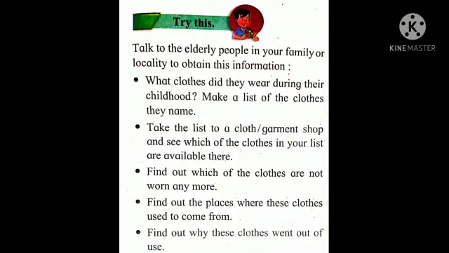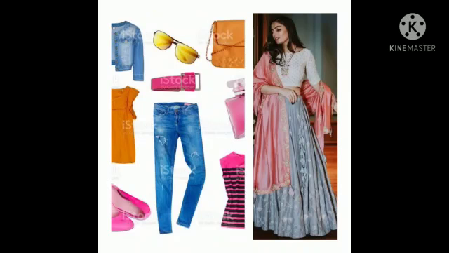Next, try this. Talk to elder people in your family or locality to obtain this information. First, what clothes did they wear during their childhood? Make a list of the clothes they name. Second, take the list to a clothes garment shop and see which of the clothes in your list are available now. Third, find out which of the clothes are not worn anymore. Next, find out the places where these clothes used to come from. Last, find out why these clothes went out of use. Because of modern clothes, they stopped wearing the traditional clothes.